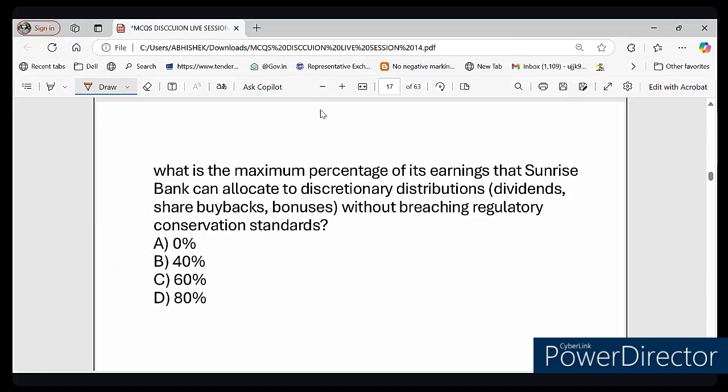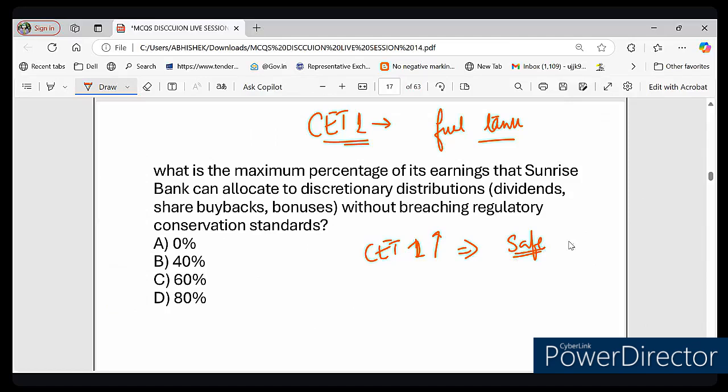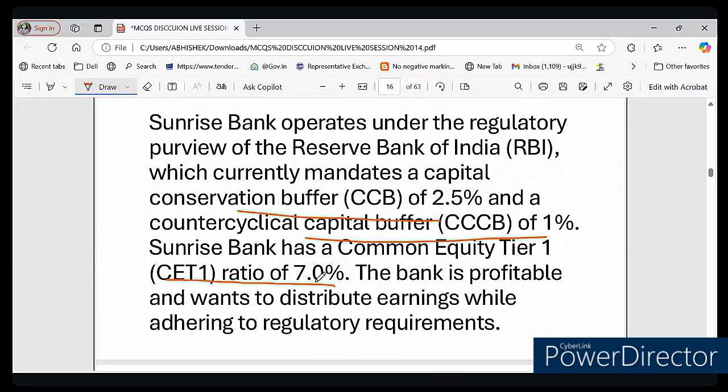Let's simplify this. You can think of the bank's CET1 ratio like a fuel tank. If the CET1 ratio is higher, it means the bank is safe and can distribute more profit. And if the CET1 ratio is low, it means the bank must save more. So the regulator has set a CCB capital conservation rule that tells the bank how much of its earnings it must keep and how much it can freely distribute. And now, what is the CET1? CET1 is 7%.